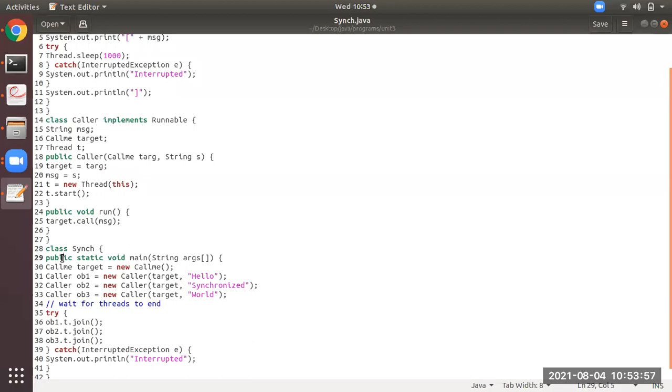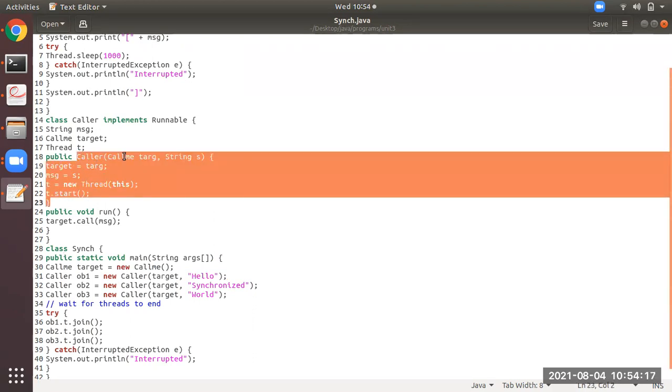See this here in the 29th line, there is an object of the Callme class, that is target, and there are three other objects also, ob1, ob2, ob3, but of which class? Caller class. So remember, this is a constructor call to the above class, that is the 14th line class. In that there is a method here. These two parameters will receive the values from the 31st line, that is target and hello. So here targ will be target and string s will receive hello.